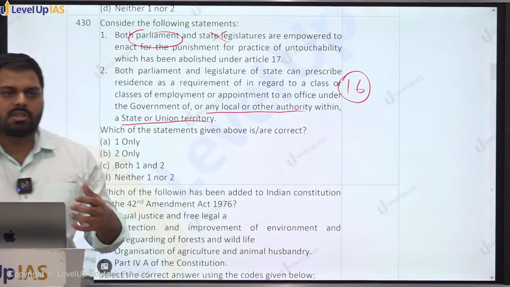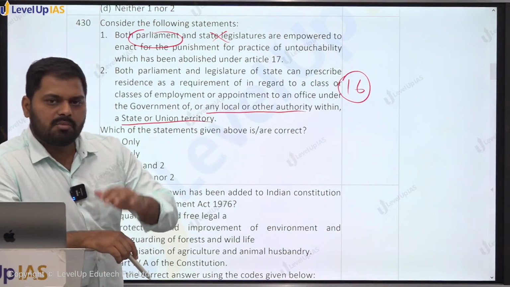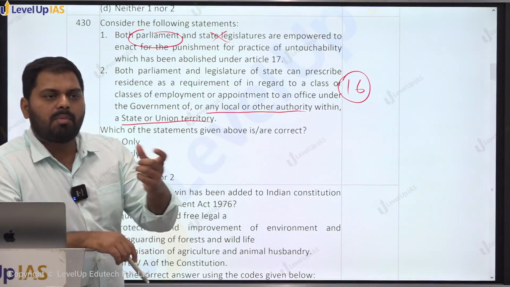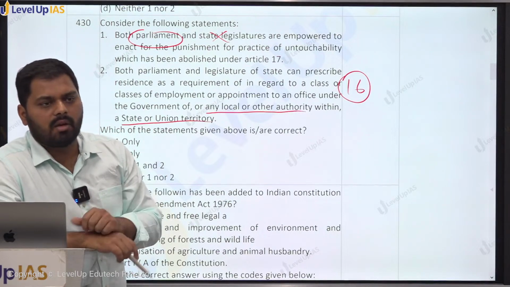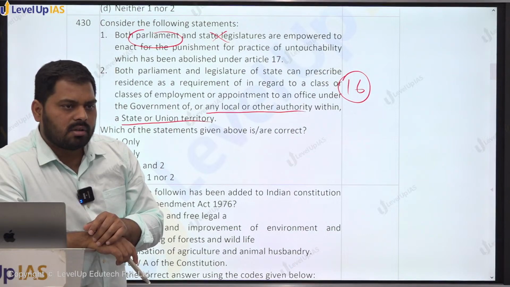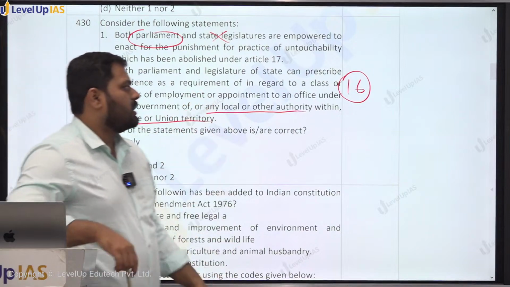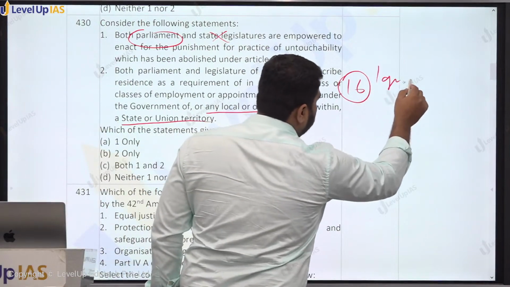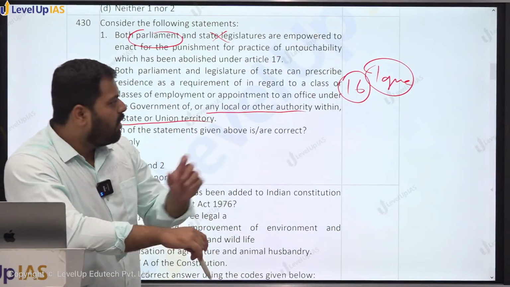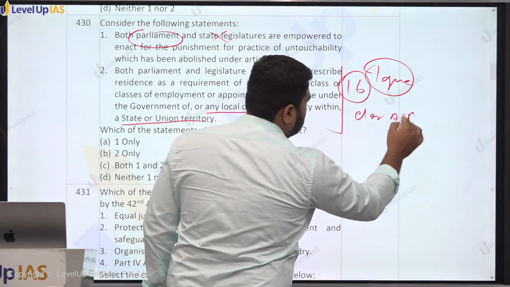पहले states अपने अपने reservation लगाती थी, but there is an act made by Parliament which has put a stop to all those kinds of reservation. Residence based reservation, की MP में सिर्फ MP वाले जाएंगे, केरला में सिर्फ केरला वाले जाएंगे, आंध्र प्रदेश के लिए सिर्फ आंध्र प्रदेश के resident apply कर सकते. हाँ राइट. तो उसमें क्या है कि there is one exception, that language can be prescribed as one criterion. This is the first thing, knowledge of language, local language. And also these restrictions are available on class A and class B jobs.